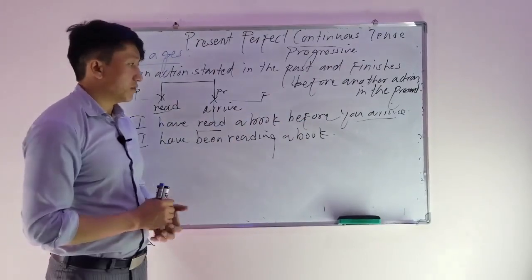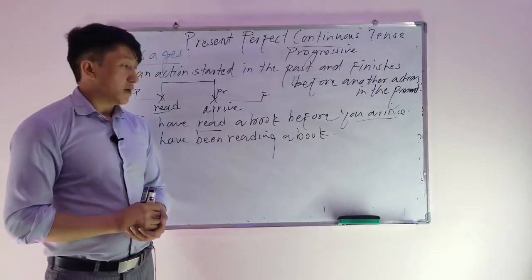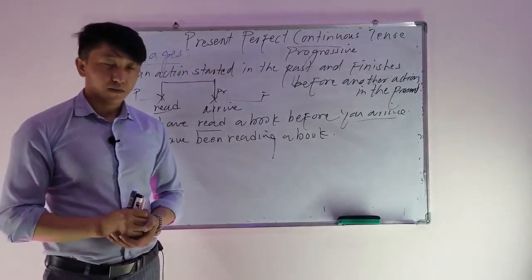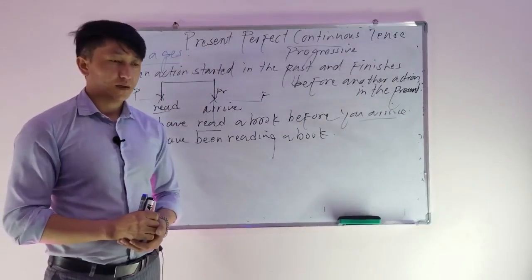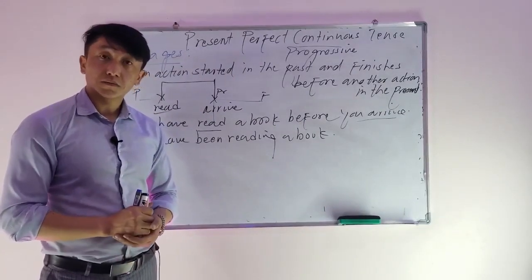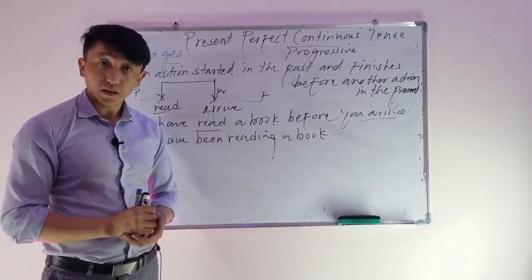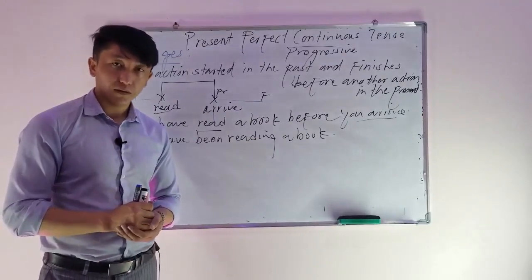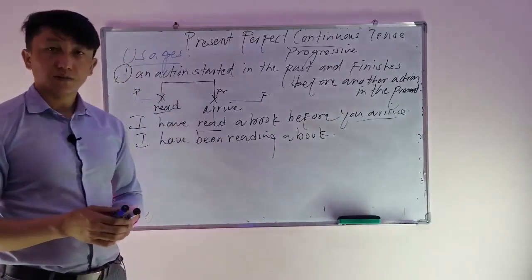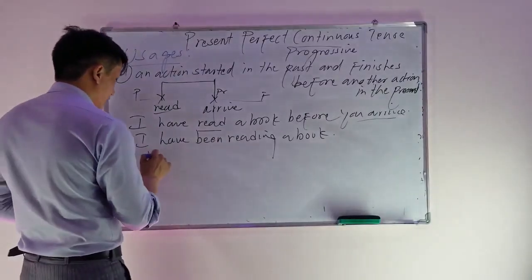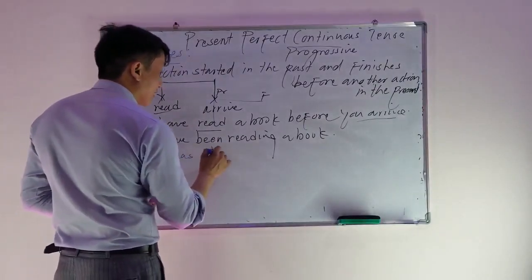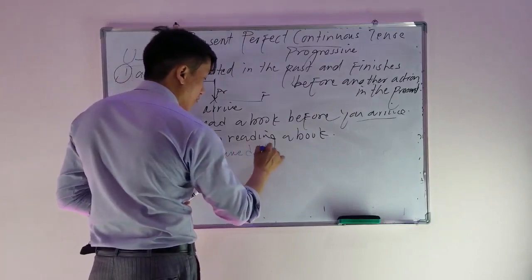I can say I have read a book before you come. But I can also say I have been reading a book, and then I say, what were you doing? And you say, I have been reading a book. Or you can say, I have been doing my homework. Or we can say he has cleaned the room.